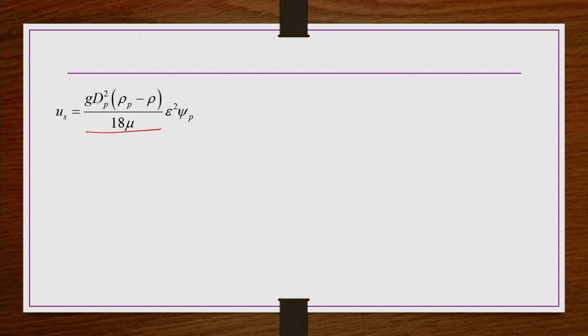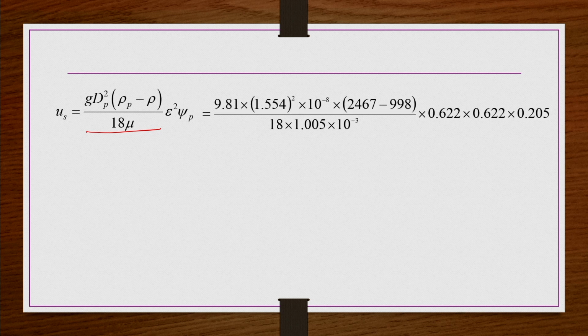In this equation we have to substitute all this information. g is known, dp is given, rho p and rho are given, epsilon square you calculated, psi p you also calculated, and mu is also given here. If you substitute all of these values, you will get U_S equal to 1.525 into 10 power minus 3 meter per second, right, such a small value.